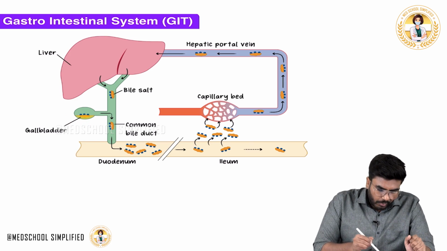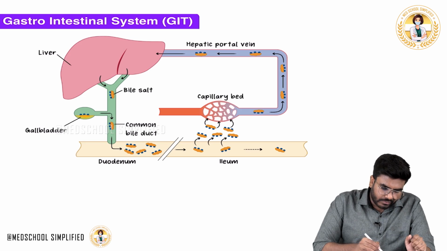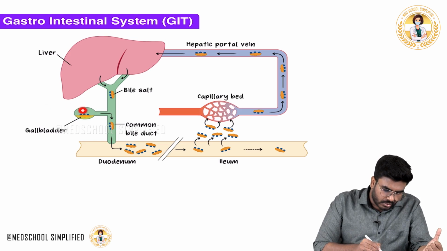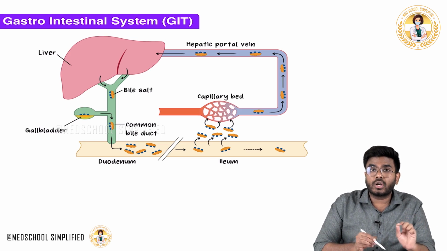Very good. Now, an important point is that this bile is released whenever it is needed. For example, think like this. When cholecystokinin comes, this cholecystokinin is going to act on the gallbladder and cause contraction of the gallbladder.